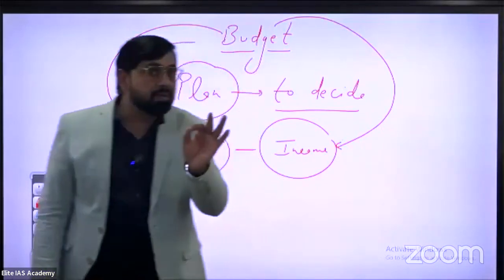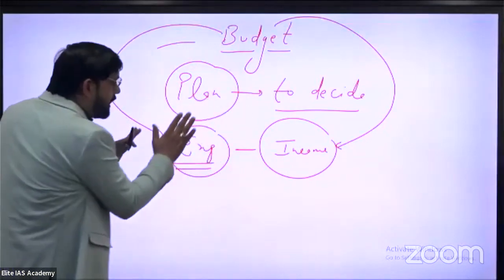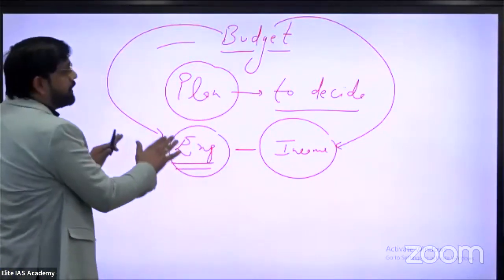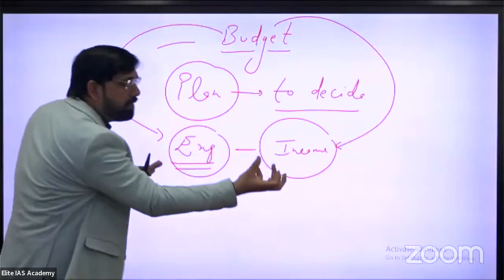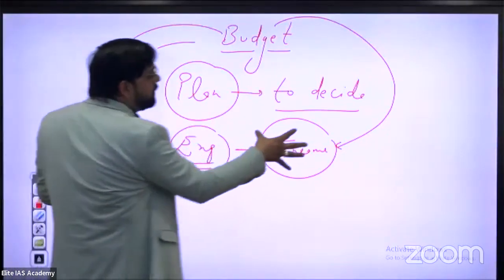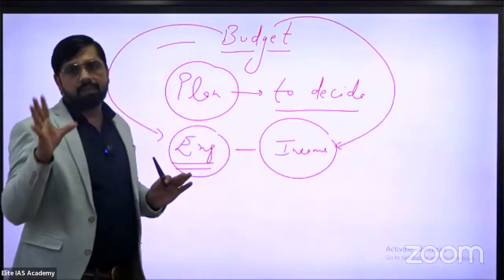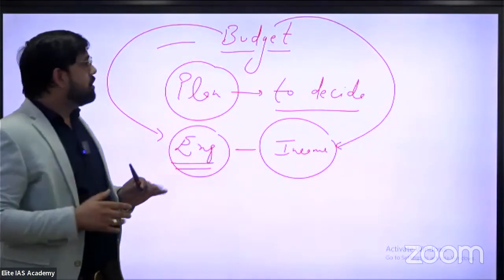So in a single word, the meaning of budget is a type of planned expenditure which helps any individual or any country to survive easily within limited resources, or as we also call it, limited income. Okay, clear?